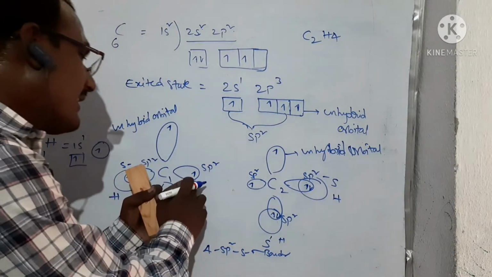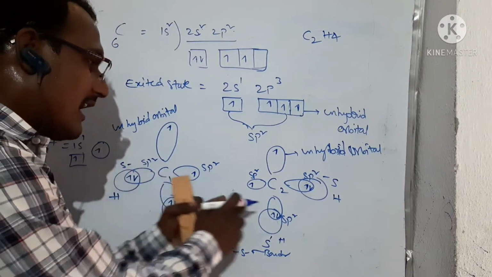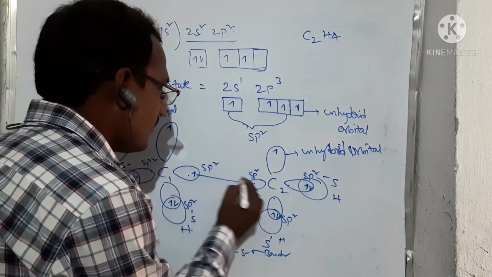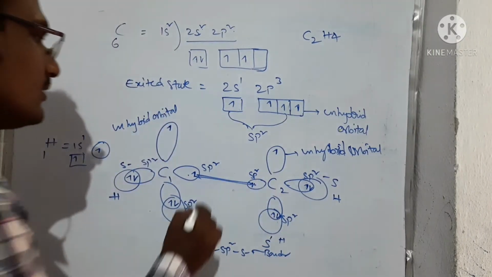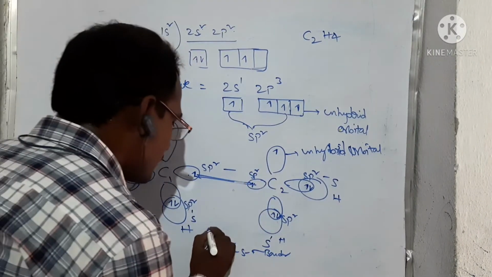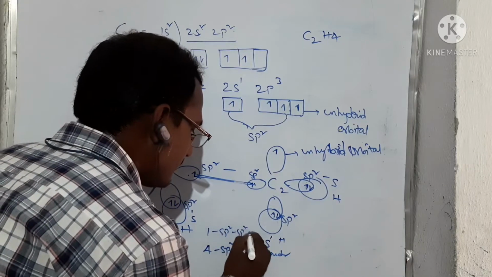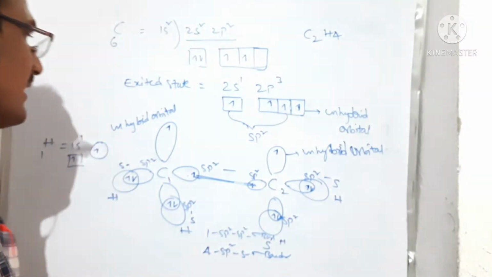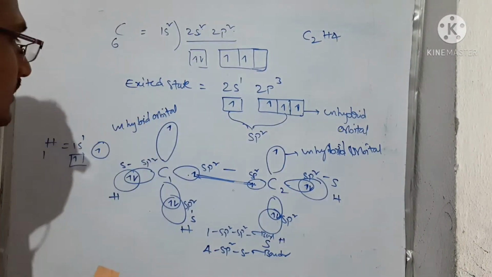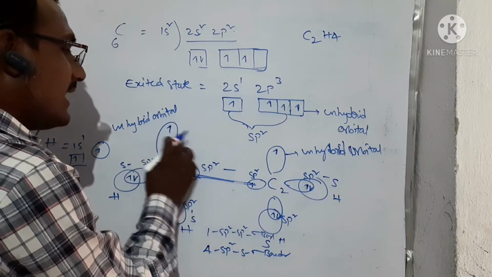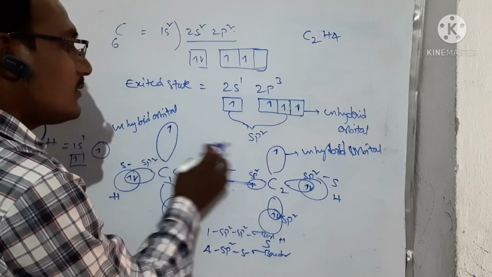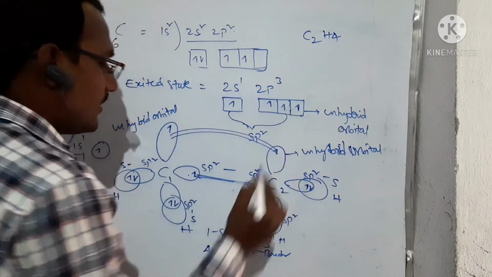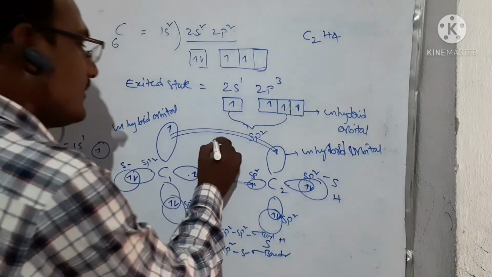Here one sp2 hybrid orbital of one carbon and another sp2 hybrid orbital of the other carbon are involved in bonding due to the sp2-sp2 sigma bond. That means one sigma bond is forming between C1 and C2. And here, a very important thing: the unhybrid orbitals which have the electrons, these 2 electrons are involved in the pi bond formation. This is the pi bond.